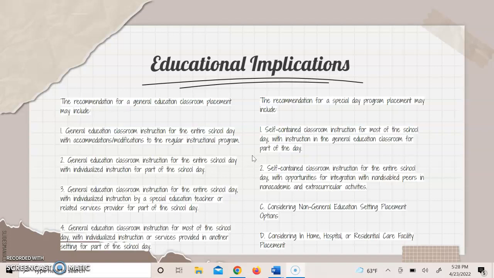And then we also should consider non-general education setting placement options for other students whose IEP determined that the educational environment is not the best for their educational growth. Considering in-home, hospital, or residential care facility placements is also another option.